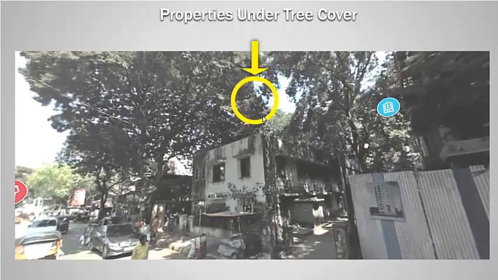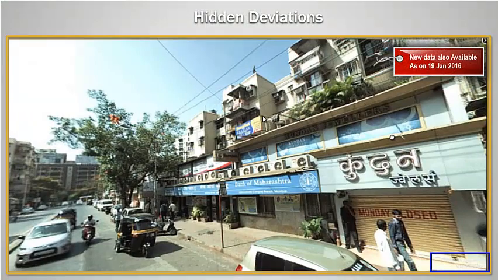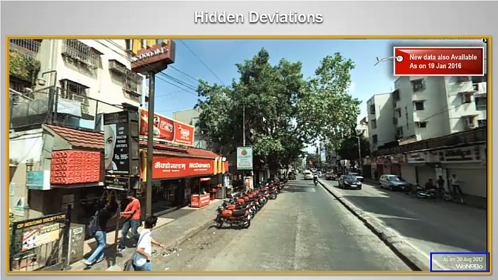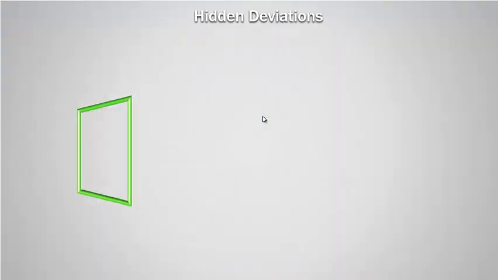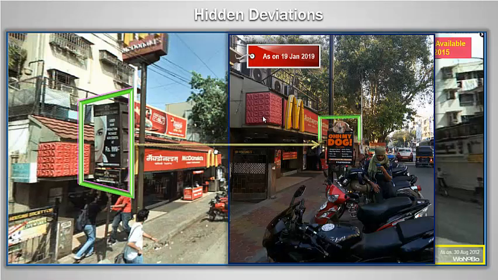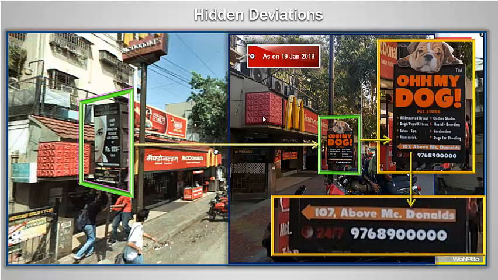In 360-degree data, the complete side view along the navigable street view is visible, which enables us to read the banners and posters. Recording these banners, we can find out which businesses are established other than on the ground floor, which are not visible from the road. This is an example where a pedigree shop, which is located on the first floor, is completely invisible from the road. This input can be used for revenue appreciation due to residential to commercial conversion.